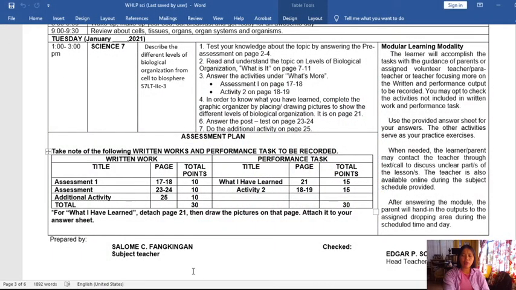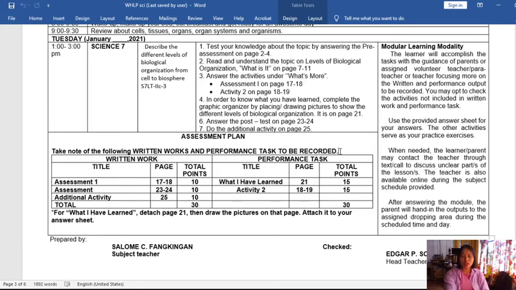So this is our weekly home learning plan, which contains the written works as well as the performance tasks that you have to complete. What are the written works? First, you have assessment 1, assessment and additional activity. For your performance task, you have what I have learned and activity 2. Please be sure that you are going to complete all of this or answer all of this because this will be recorded. These are your scores to be recorded, not what I know, because what I know is just pre-assessment.